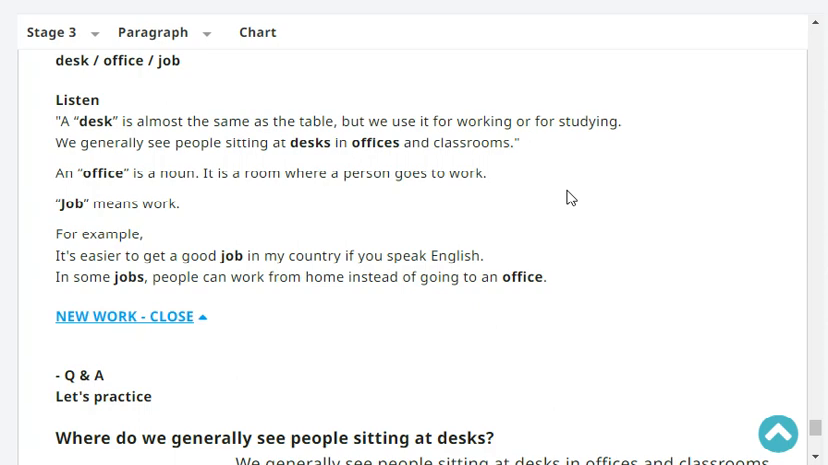An office is a noun. It is a room where a person goes to work. Job means work. For example, it's easier to get a good job in my country if you speak English. In some jobs, people can work from home instead of going to an office.